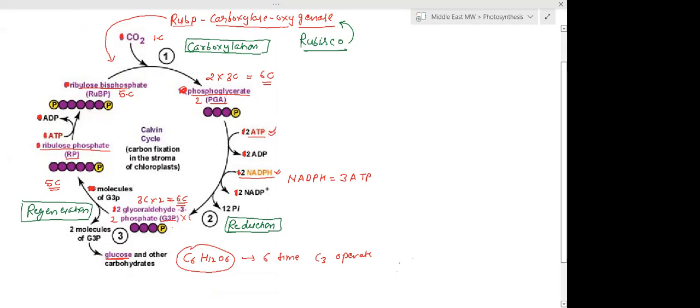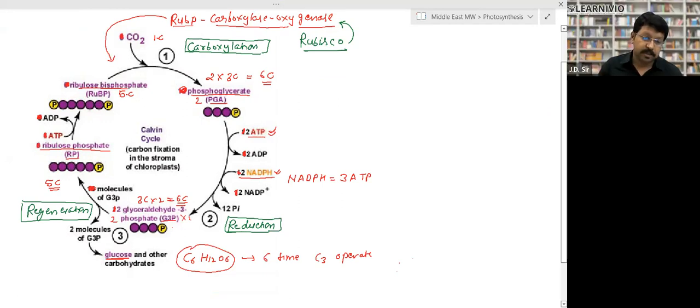There is a substance called RuBP. It is a 5 carbon compound. It reacts with carbon dioxide. So the primary acceptor of carbon dioxide is RuBP. RuBP combines with carbon dioxide, so 5 carbon plus 1 carbon, total 6 carbon. With the help of Rubisco, it makes 2 molecules of a 3 carbon compound. That is called PGA, phosphoglycerate. So 2 molecules of phosphoglycerate are formed.